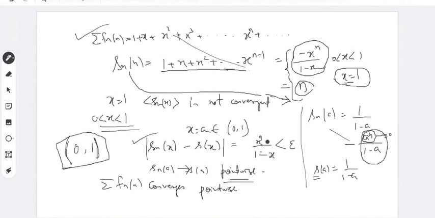अब आपको सोचना है कि क्या कोई ऐसा नंबर n आपको मिलेगा such that for any x, this x to the power n upon 1 minus x is less than epsilon. So फिर से एक बार आप देखिए, क्या आपको चाहिए for given epsilon itself is a small number. For given epsilon you need to find a number n such that this quantity is strictly less than epsilon for every x in 0 to 1. Is it possible?